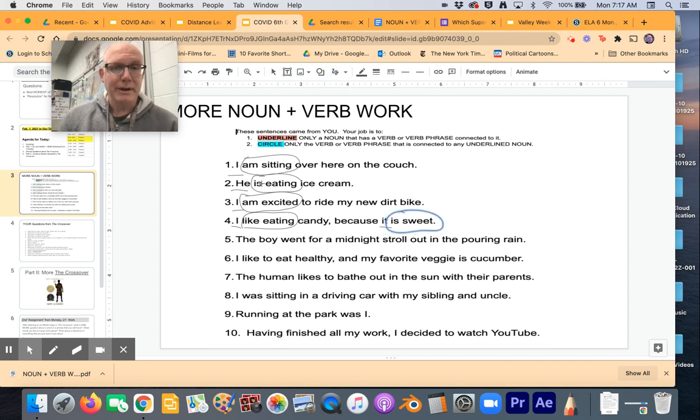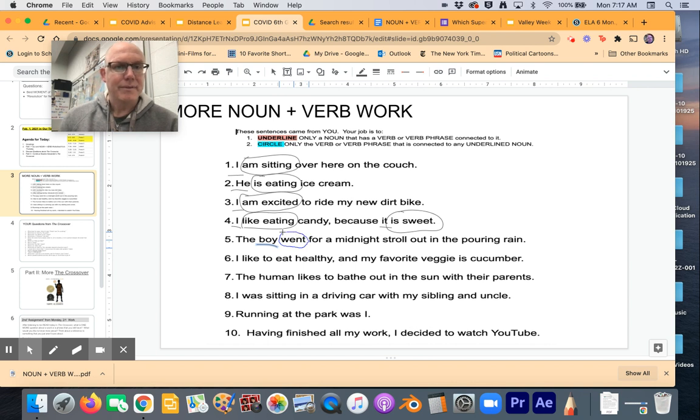All right, keep going. Number 5, the boy went for a midnight stroll out in the pouring rain. Whew. Okay, now we have rain, which is a thing, but it's not doing anything. You might say it's pouring, Mr. Slaby. Pouring is describing what kind of rain it is. It's not that the rain is pouring. It's not happening. The only subject here that's actually a noun doing something is the boy. What did the boy do? The boy went.